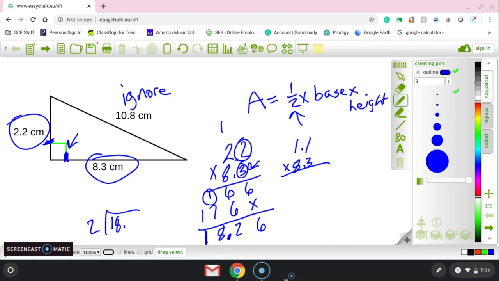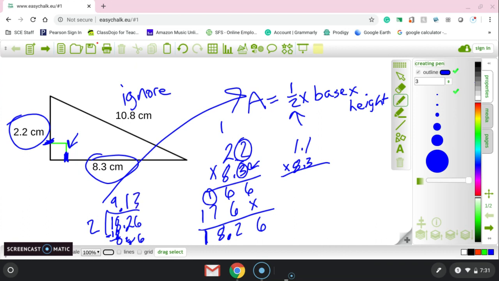Now this 18.26, we have to divide it by 2 because it's half. 2 doesn't go into 1, but it will go into 18 9 times. Bring down my 2. 2 will go into 2 once. Put my decimal up. Left with 6. 2 will go into 6 3 times.